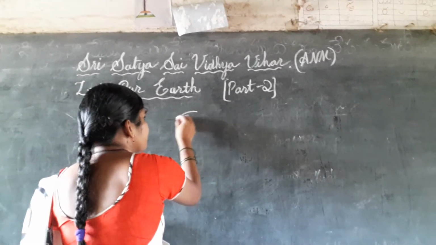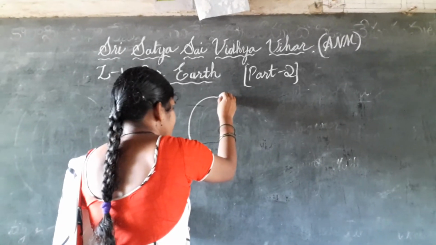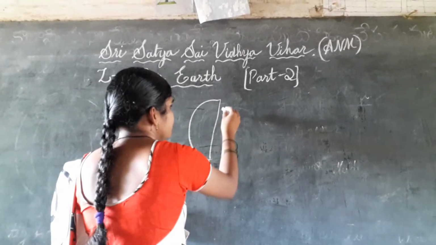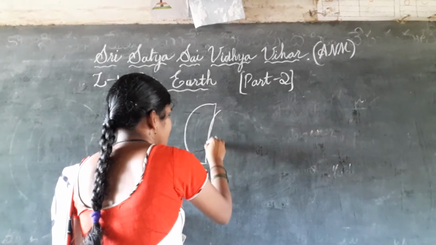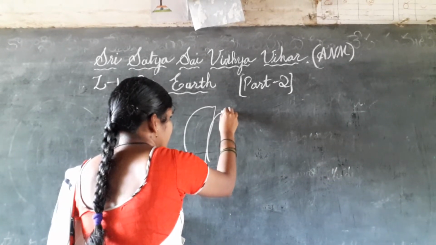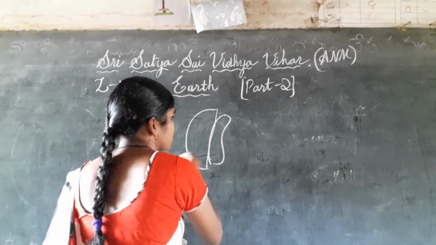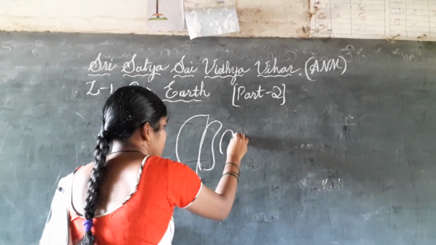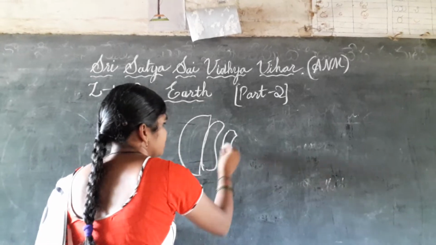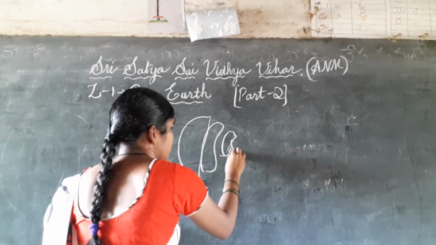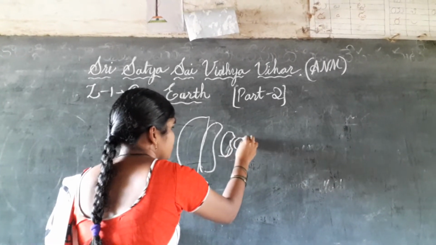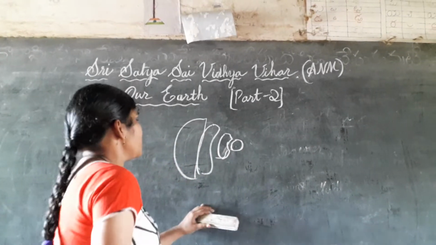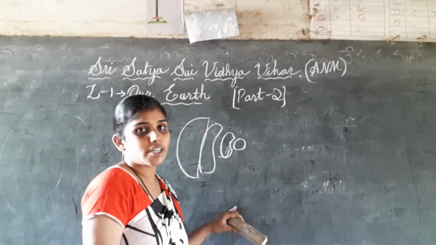So firstly, if you have textbooks, you can see the diagram in your textbooks.